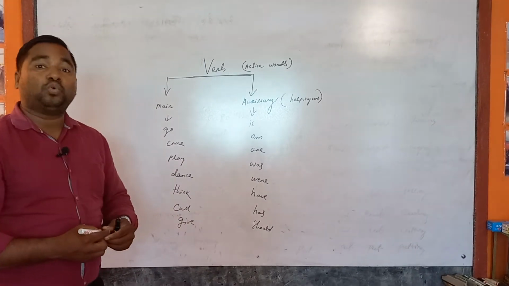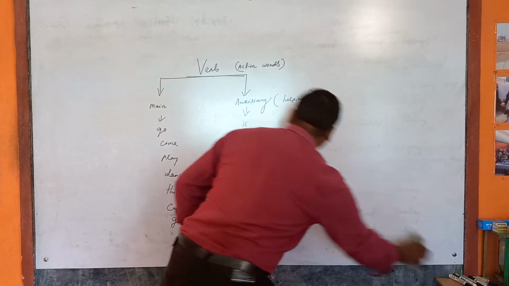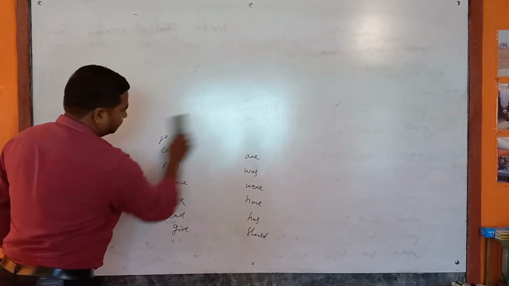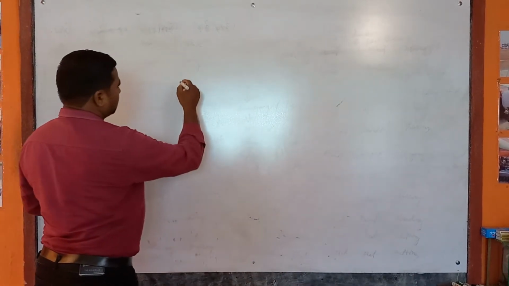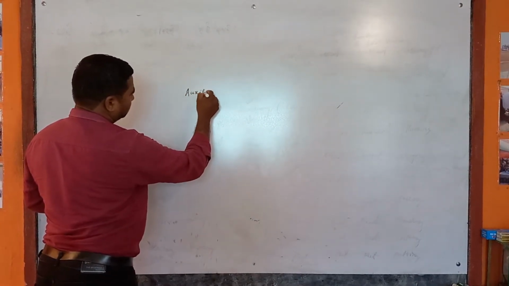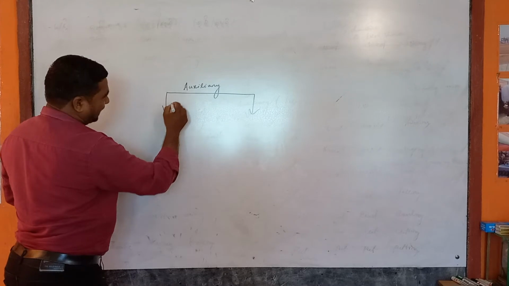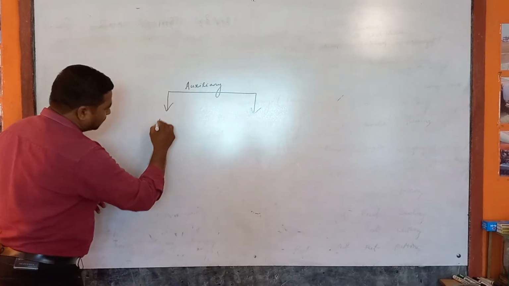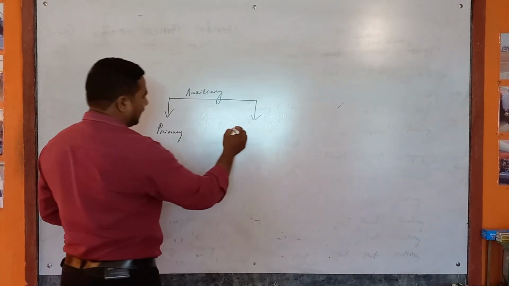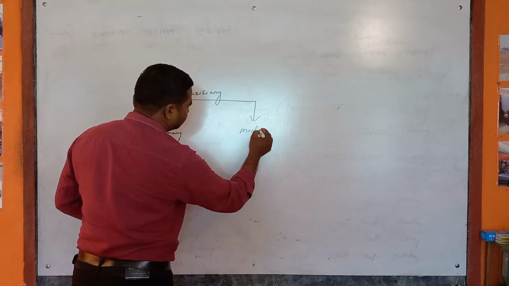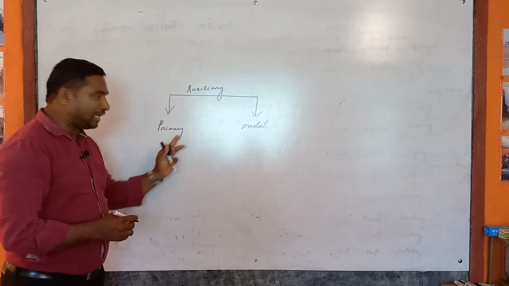Let's know what are the two kinds of auxiliary verb or two kinds of helping verb. The auxiliary verb is divided into two types, that is primary auxiliary and modal auxiliary. You know guys, this auxiliary verb is divided into two types, that is primary auxiliary and modal auxiliary.